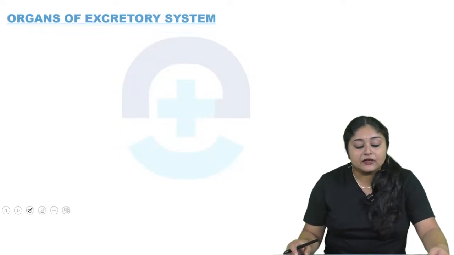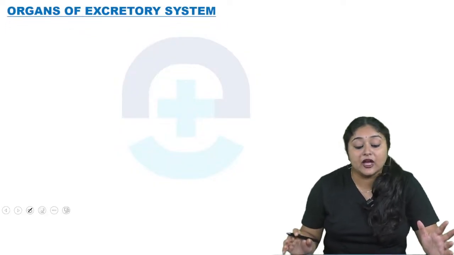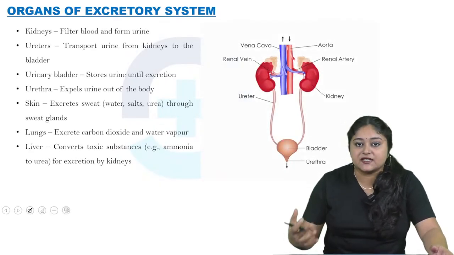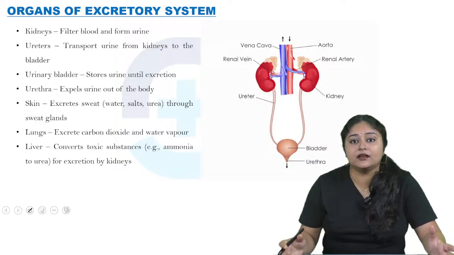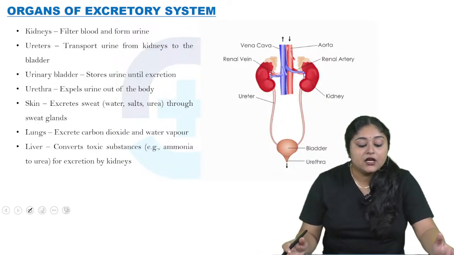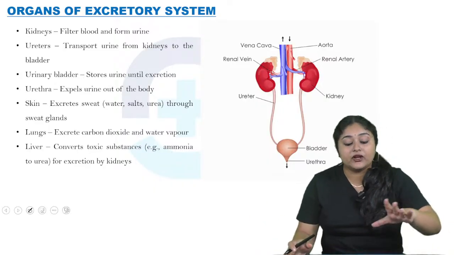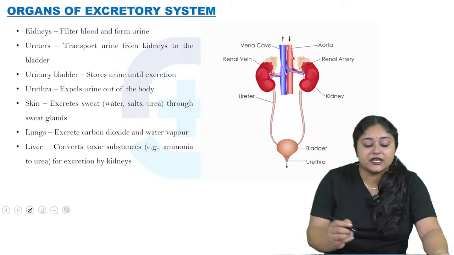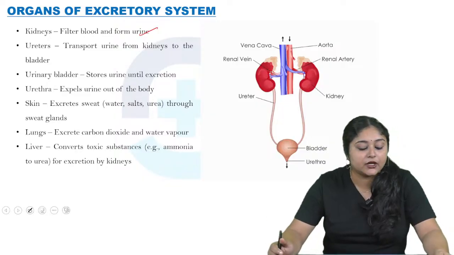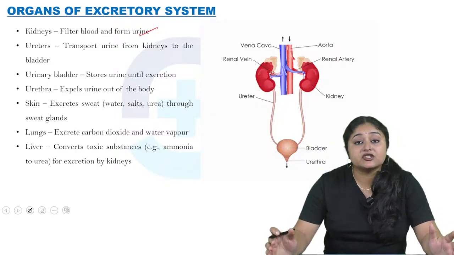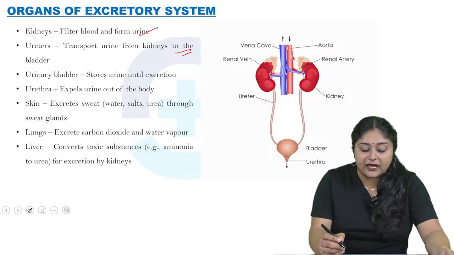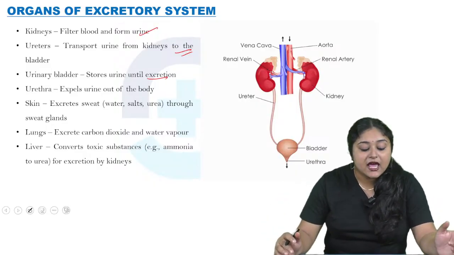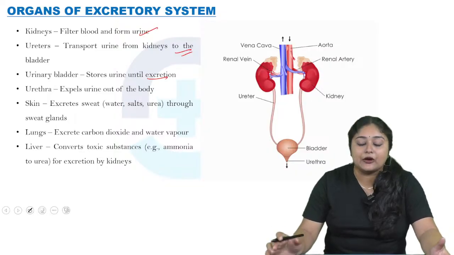Okay, now come to the next, that is organs of the excretory system. So the excretory system is nothing but urination as well as motion passing, etc. So what organs are included in our excretory system? First is the kidney, whose main function is to filter the blood and form urine. Then ureters, which transport the urine from kidneys to the bladder. Then the urinary bladder, which stores the urine until excretion. Then the urethra expels the urine out of the body.